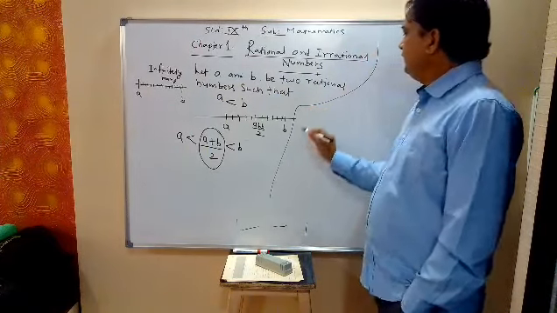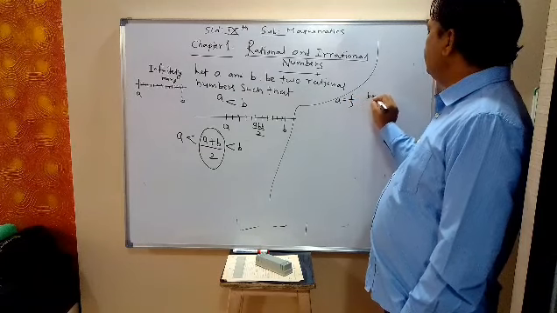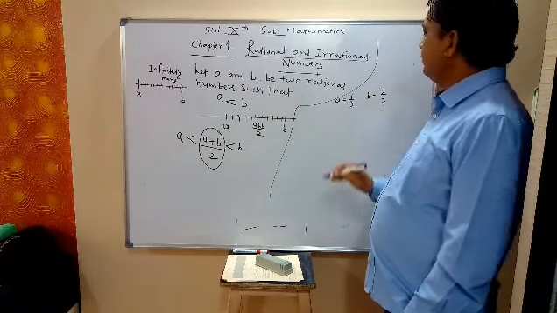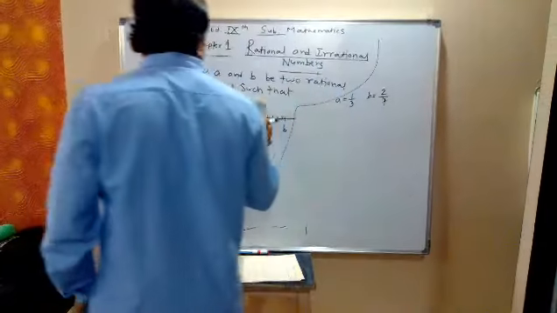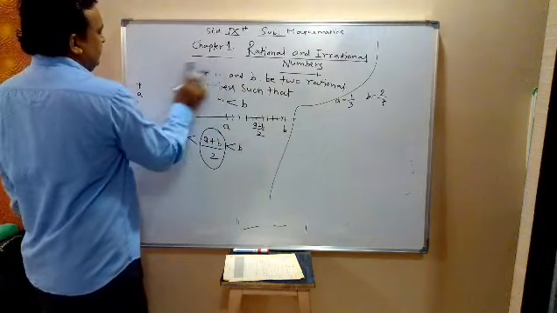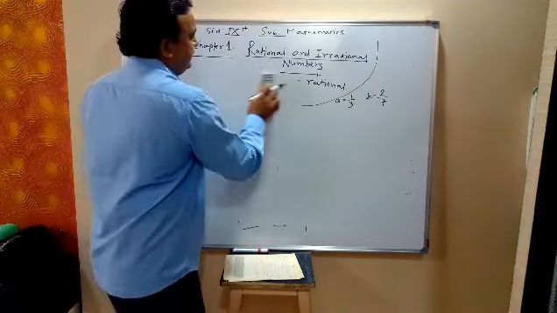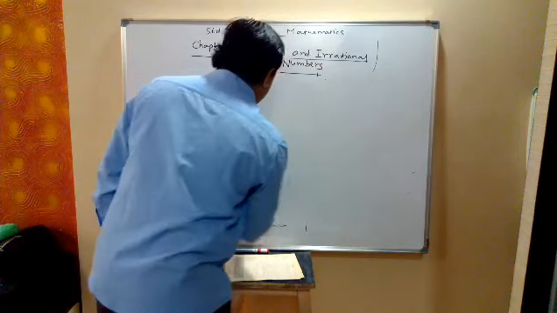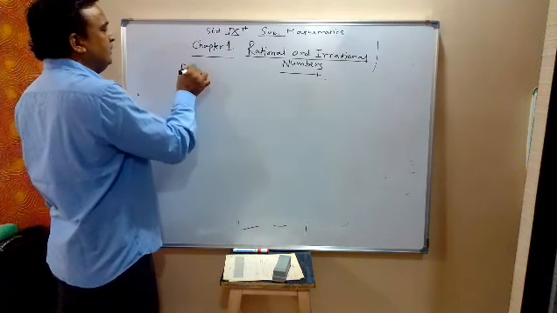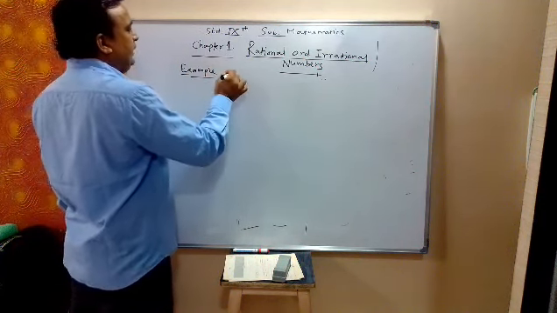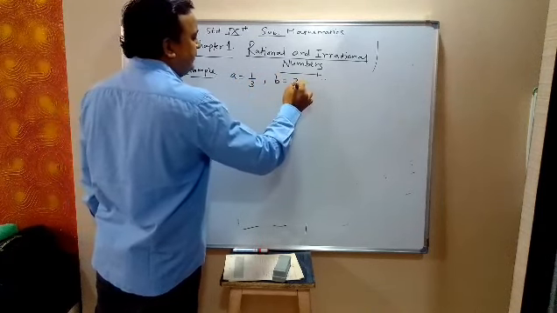Let us take A as 1 by 3 and B as 2 by 7.